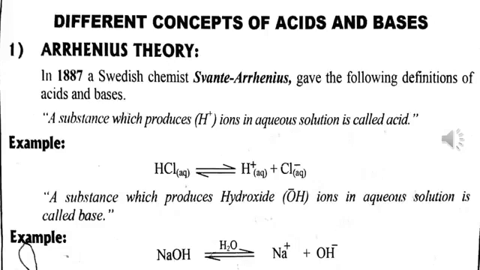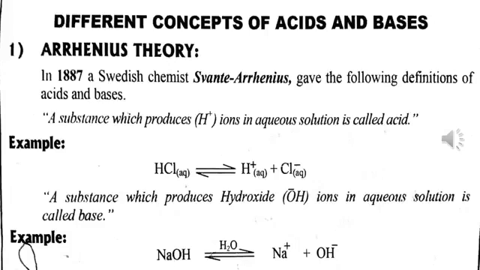And it states that a substance which produces hydrogen ions in aqueous solution. Aqueous solution means that when it is dissolved in water, it gives hydrogen ions, is called acid.